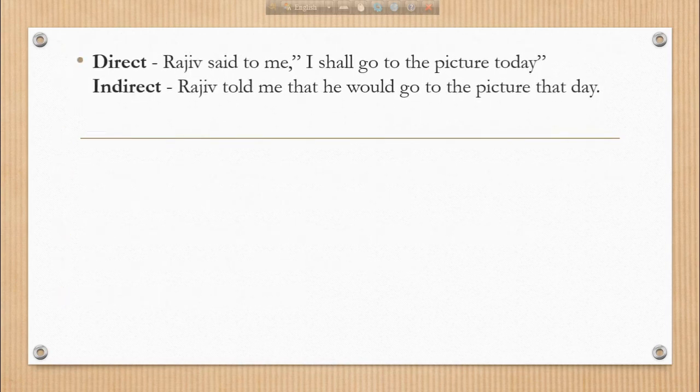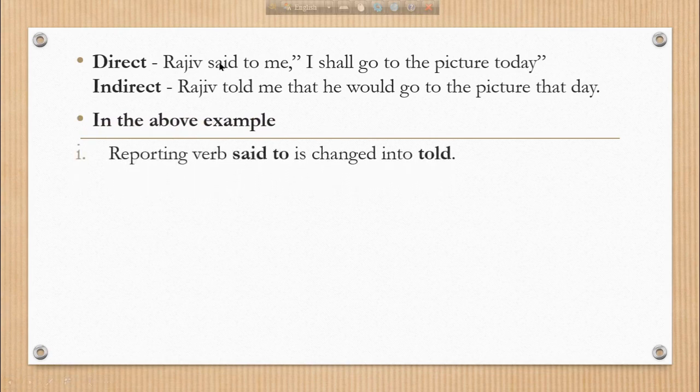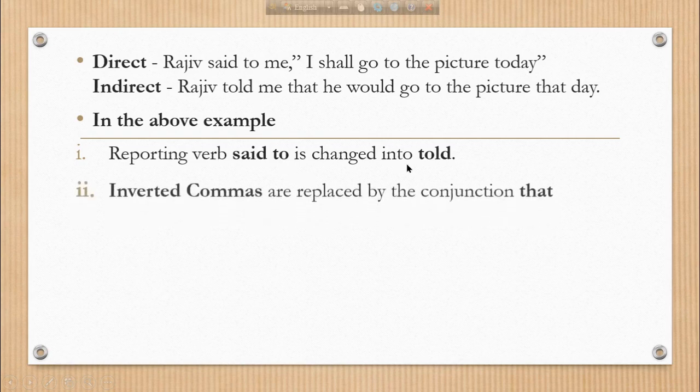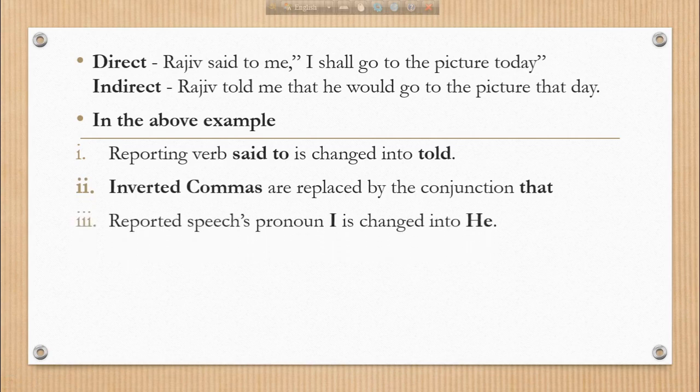Here you have an example, dear boys. Rajiv said to me, "I shall go to the picture today." Indirect speech will be, Rajiv told me that he would go to the picture that day. So, what can we see in these sentences? The reporting verb "said to" is changed into "told," and inverted commas are replaced by "that,"